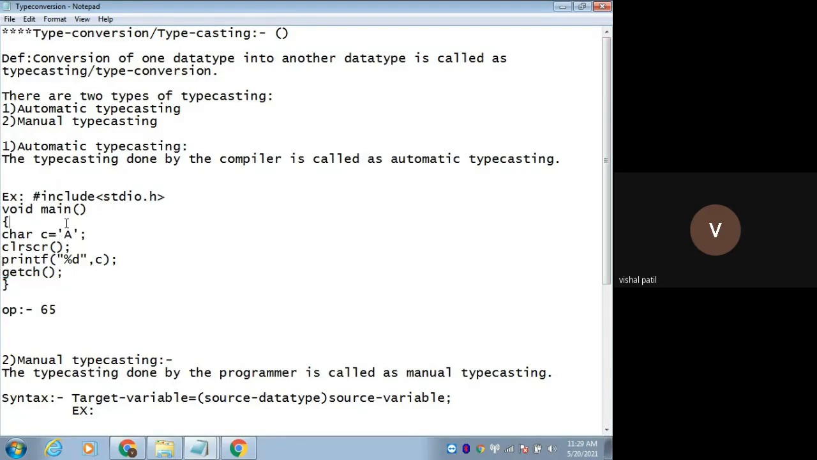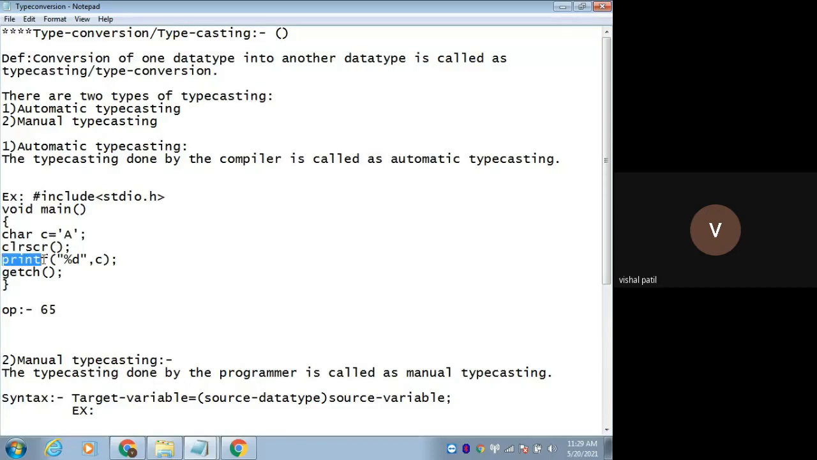Now you might be thinking that I have declared one variable. This is the variable name, that is C, which is of type character, right? The data type of C is character type. What is meant by character? That is nothing but a single character, which should be enclosed in a single quote. So we are enclosing it in a single quote. That's nothing but a character.